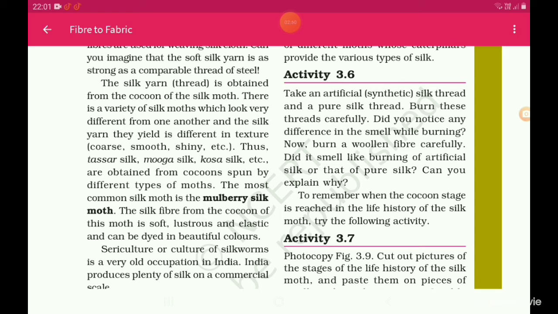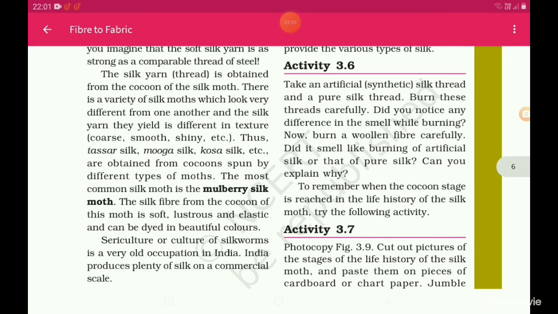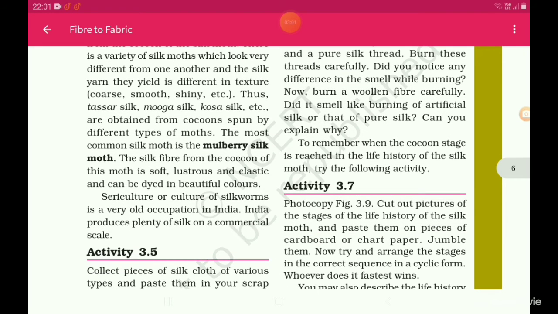The most common silk moth is the mulberry silk moth. The silk fiber from the cocoon of the moth is soft, lustrous and elastic and can be dyed in beautiful colors. Sericulture, or culture of silkworms, is a very old occupation in India. India produces plenty of silk on a commercial scale.